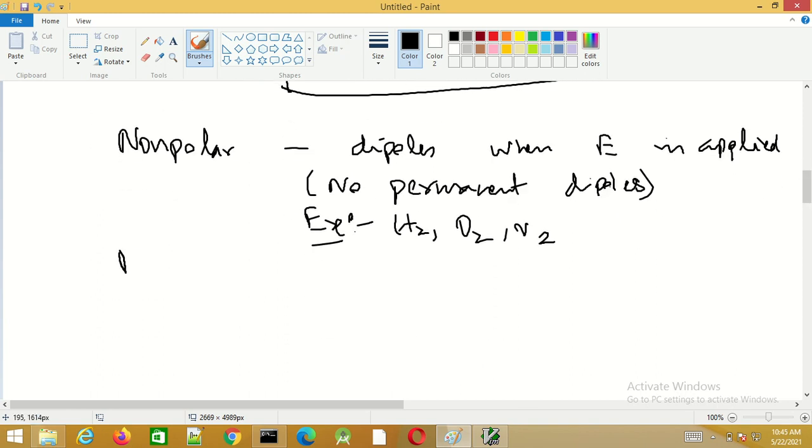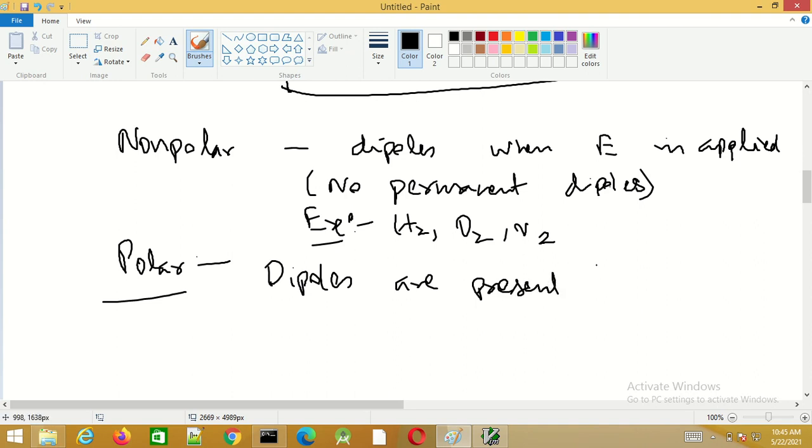Whereas in the case of polar dielectrics, net dipoles are present even when an electric field is not applied. So dipoles are present even in the absence of an electric field.